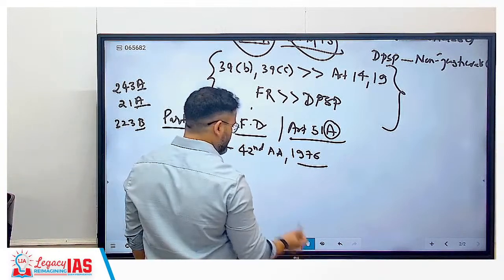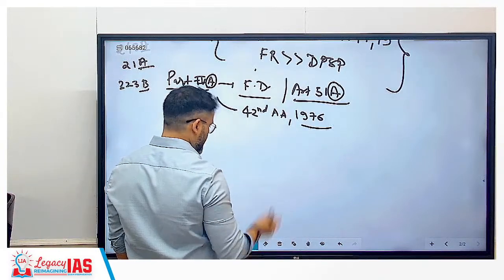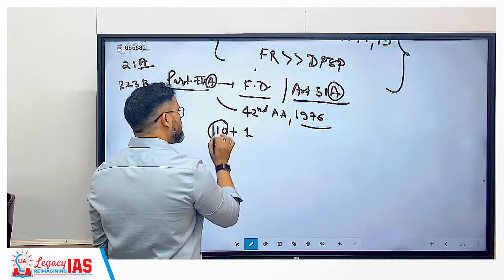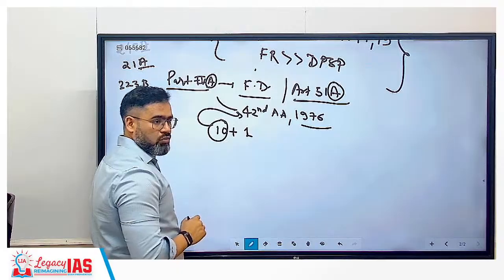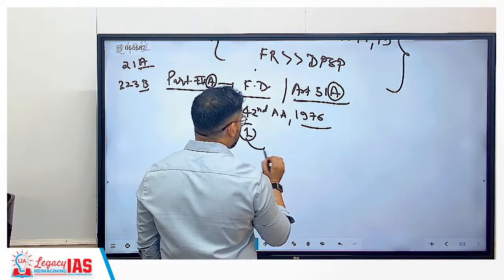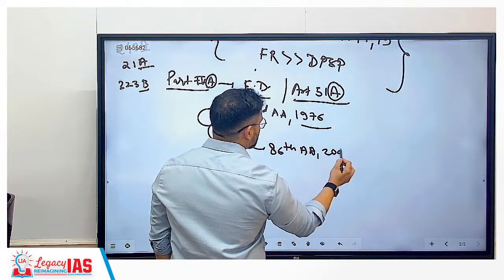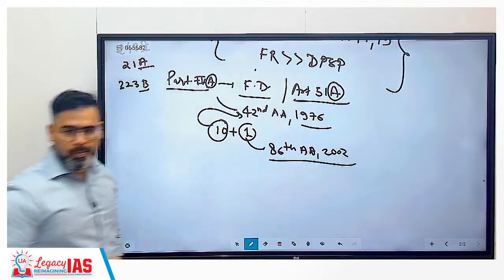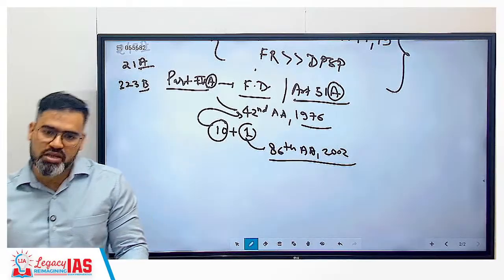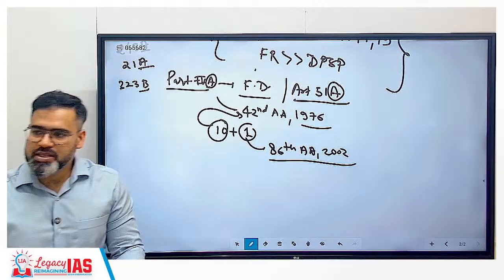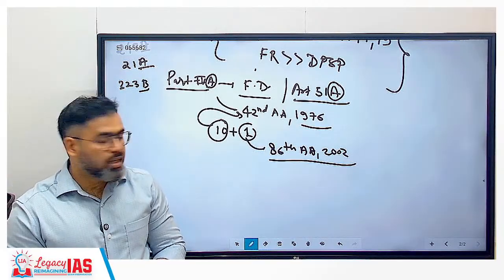So there are a total of 11 fundamental duties. 10 plus 1. 10 fundamental duties were added by which amendment? The 42nd. One fundamental duty was added by the 86th Amendment Act, 2002. Total 11 fundamental duties are there, of which 10 were added by the 42nd Amendment and 1 is added by the 86th Amendment.